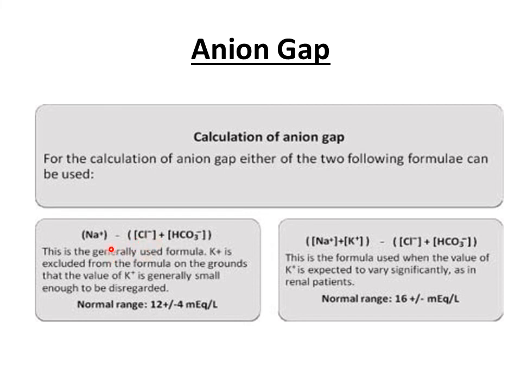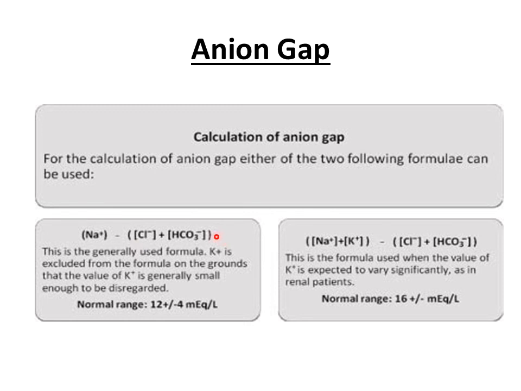So when fixed acids or non-volatile acids are being added to the blood, what will happen? They will dissociate into hydrogen ions, which will result in acidosis, plus they will also dissociate into their respective anions.